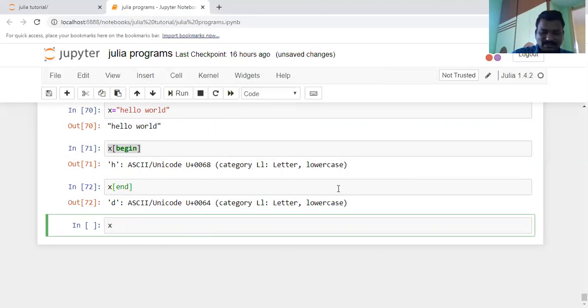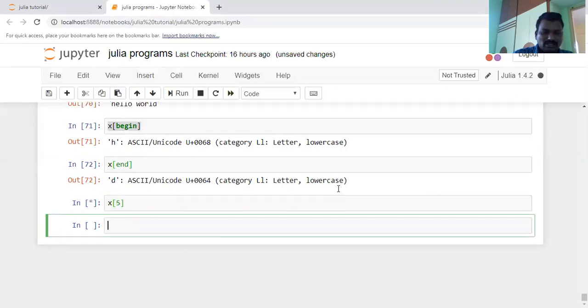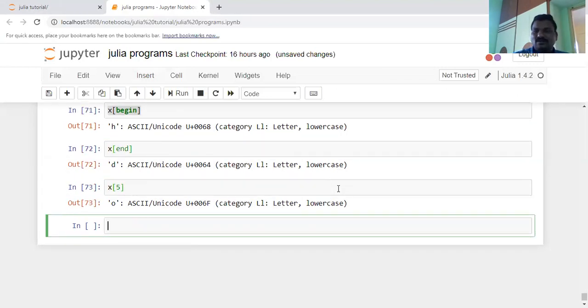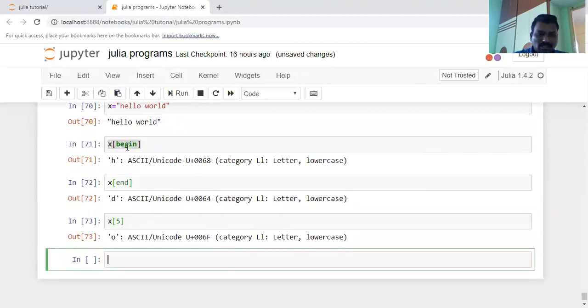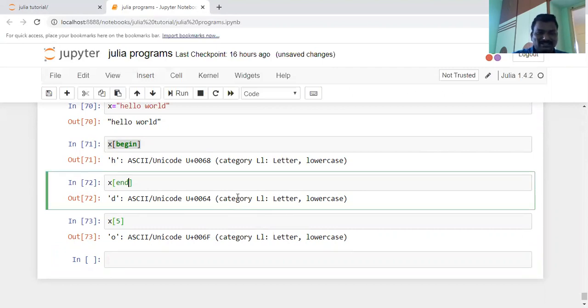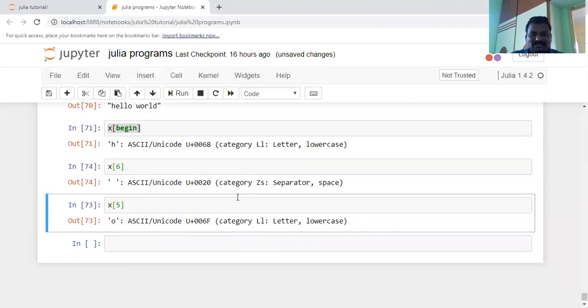Here x of 5. What is the fifth character in this "hello world"? It is O. That represents x of 5. We call it O. And then in "hello world", I want to know about the sixth character. For the sixth character, nothing was there. Here sixth indicates nothing, empty. In this way you will access the string value.